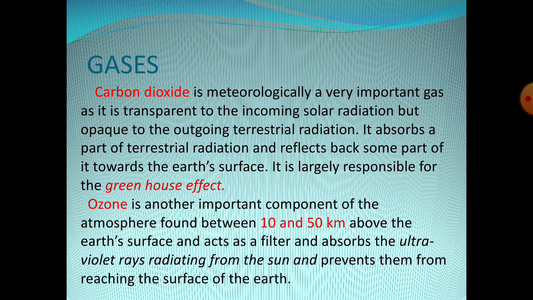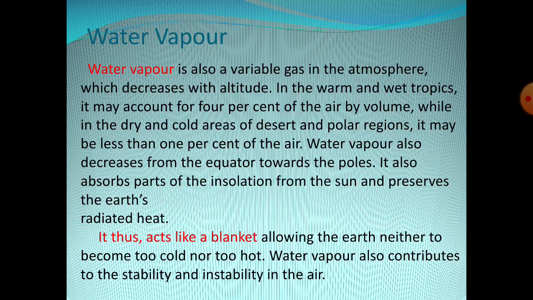Then next is ozone. Ozone is a very important gas. It is found in the second layer of the atmosphere, the stratosphere. Ozone is an important component of the atmosphere found between 10 to 50 km above the earth's surface, and acts as a filter, absorbing the ultraviolet radiation from the sun and preventing it from reaching the earth.